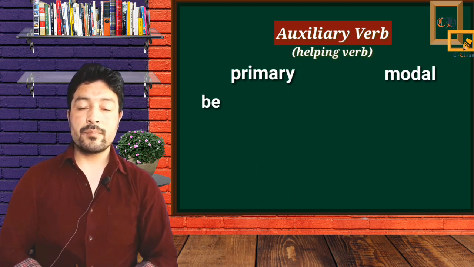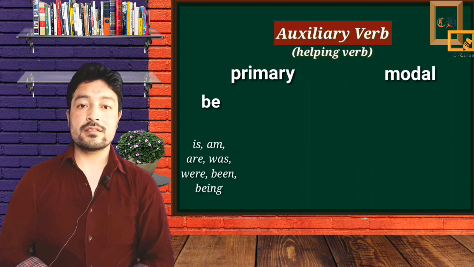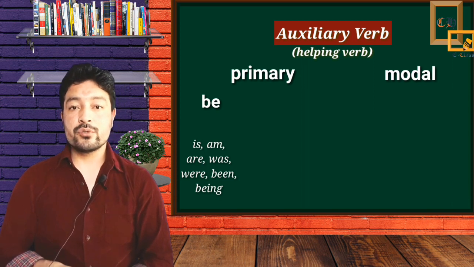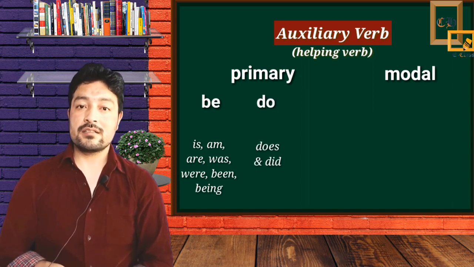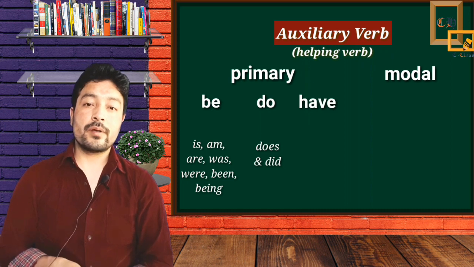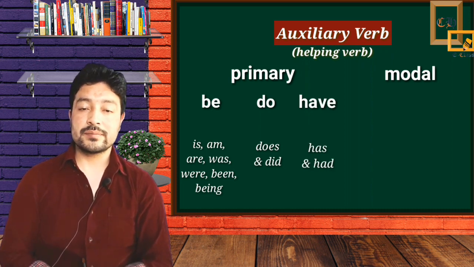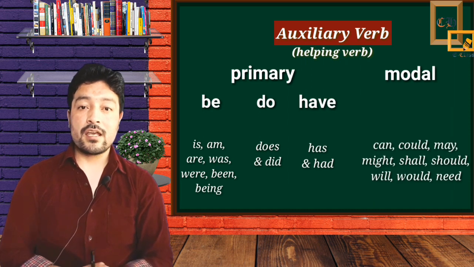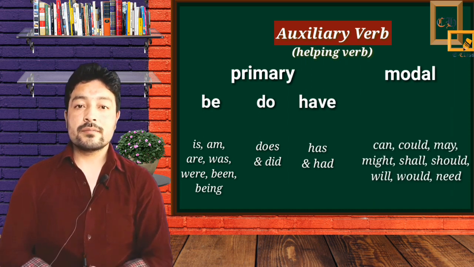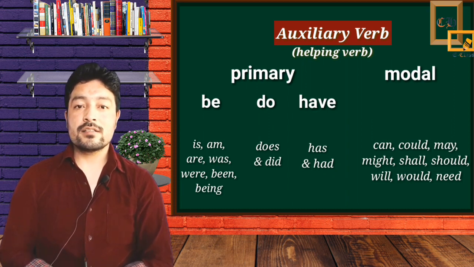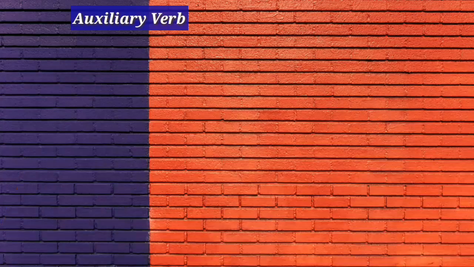Firstly, the verb be with all its forms: is, am, are, was, were, been and being. Secondly, the verb do with its forms does and did. Thirdly, the verb have with its forms has and had are called primary auxiliaries. And the rest, can, could, may, might, shall, should, will, would, need, etc., are called modal auxiliaries. Let's try to understand the functions of auxiliary verbs.